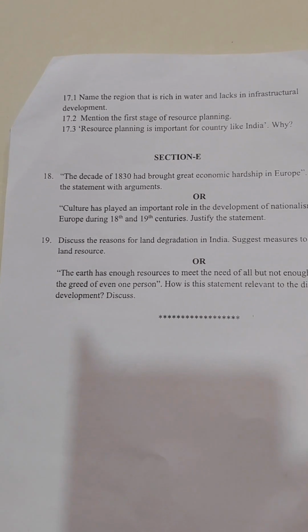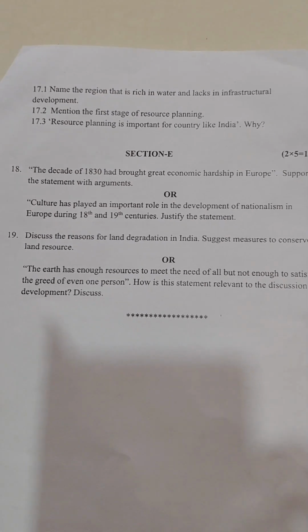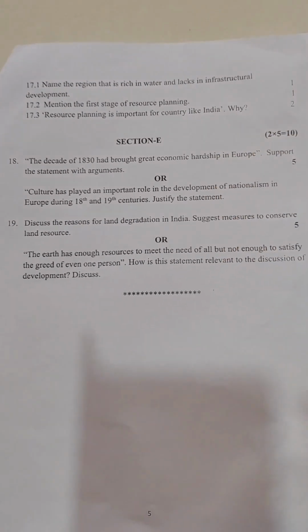17.2 says that mention the first stage of resource planning, which is also mentioned in the textbook. Resource planning is important for a country like India. Why? You have to illustrate this. This is of 2 marks. The first 2 questions were of 1 mark each, but this question is of 2 marks. You have to write minimum 2 points.